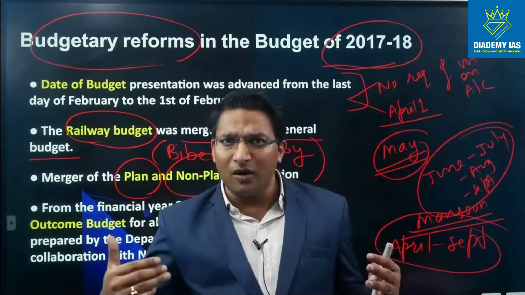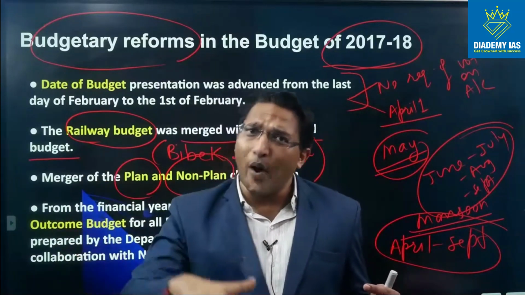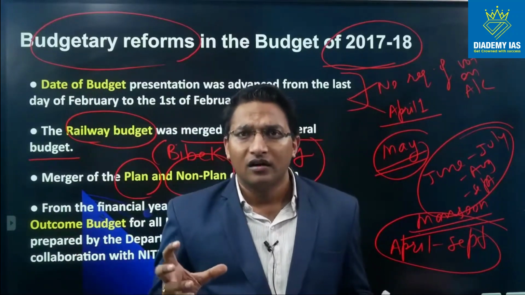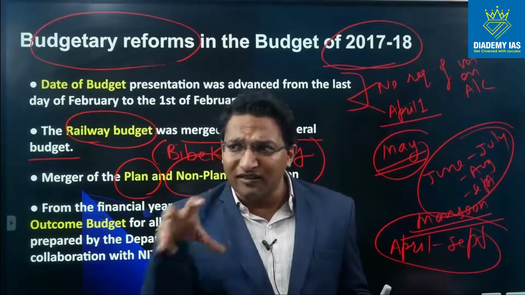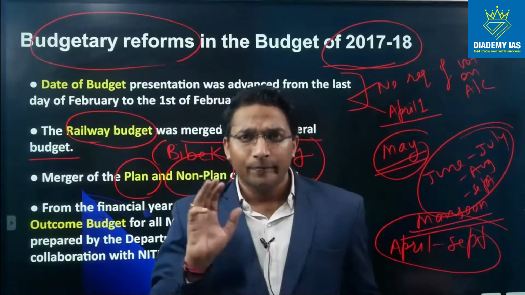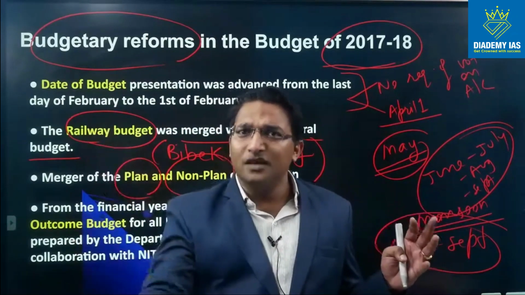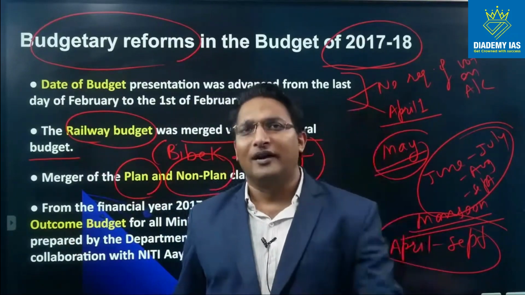And whatsoever amount was not part of the government scheme, even if that amount was required, even if the government wanted to focus on some special sector, that amount, even if it was part of the welfare, part of the developmental activities, was classified as non-plan. So the general perception became that plan expenditure means developmental expenditure and non-plan means non-developmental.